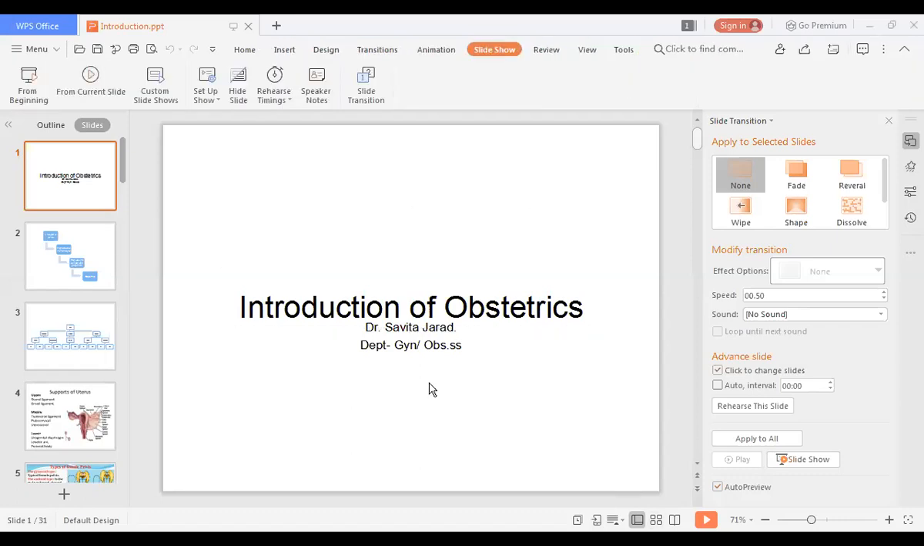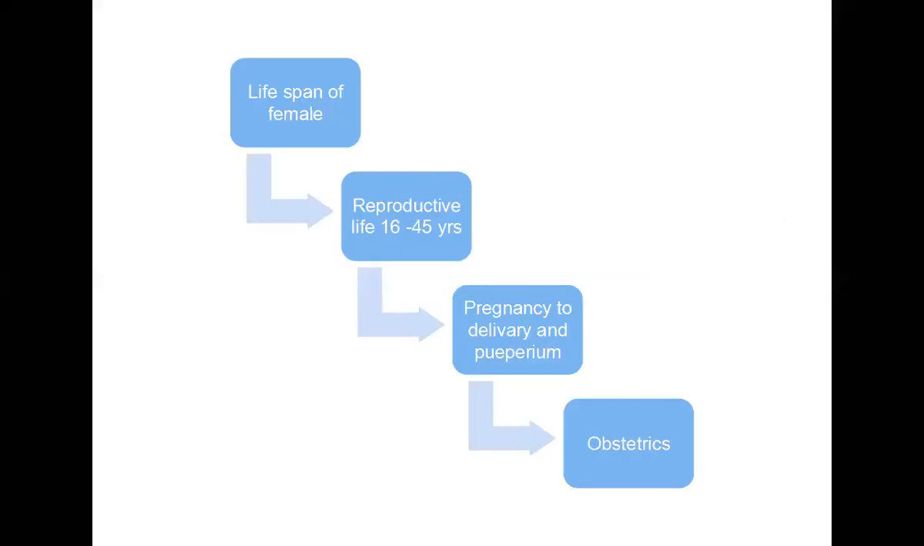So what we see, if we see the total lifespan of any female, starting from her birth to the entire life, whatever changes we see in gynecology. And in that total lifespan, from age 16 to 45 years, it is called the reproductive life.